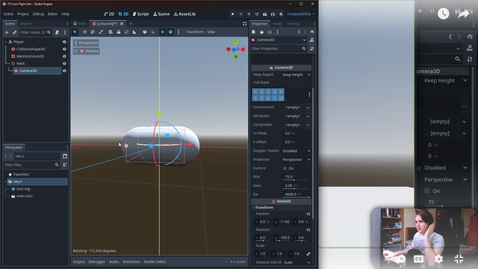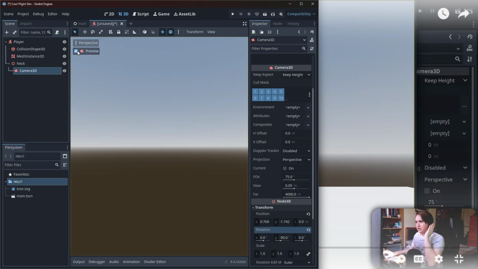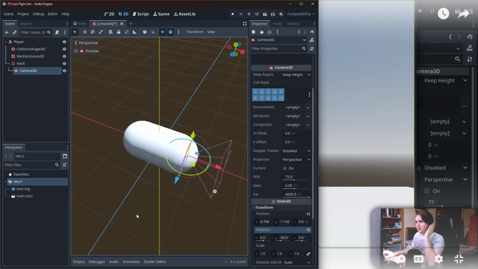What was it? The Y? We're going to give it the Y treatment. We're going to do a Y negative 90. Negative 90. Boom. And then let's bring it this way to right there. Right there. All right, cool. Now let's do the preview. Still the same. Looking right that way. All right, there we go.